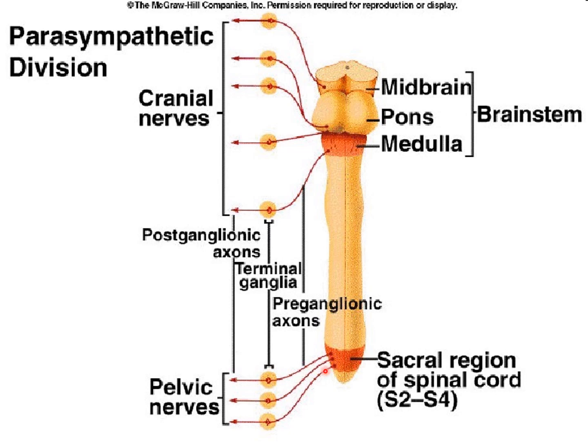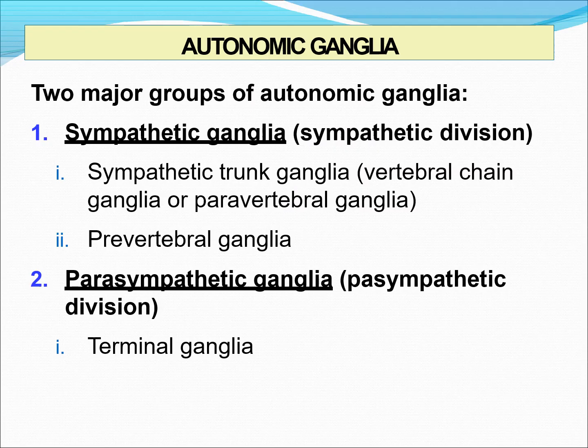The preganglionic fibers originate and terminate in the autonomic ganglion. Here, the cell body lies in the brainstem in the nuclei of the concerned cranial nerve. From the cell body of the concerned nuclei, the preganglionic fibers originate and end in the ganglion. That is about preganglionic fibers in the sympathetic and parasympathetic nervous system.